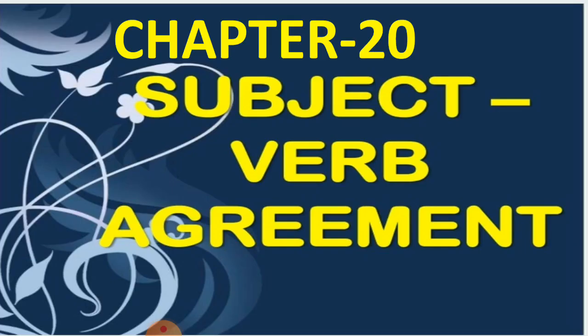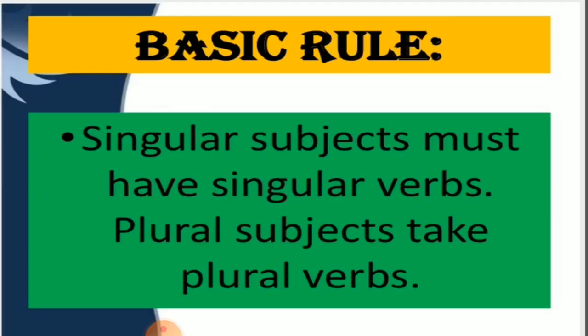Today we will study Grammar Chapter 20, Subject Verb Agreement. Now, before starting the chapter, first of all, let us know what is a subject. Subject means the doer of the action. Example, Ravi plays cricket. So, who is doing the work of playing? Ravi. So, Ravi will be your subject.